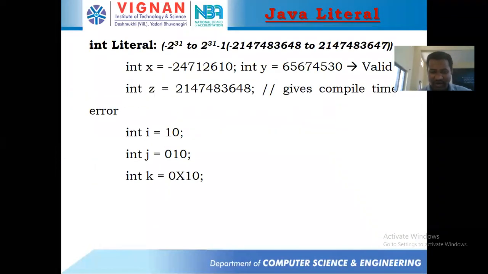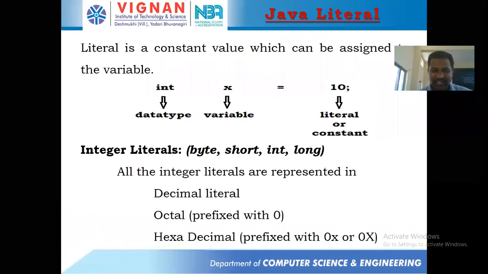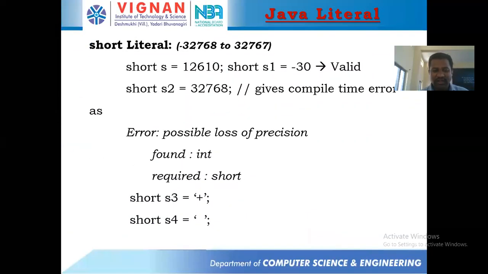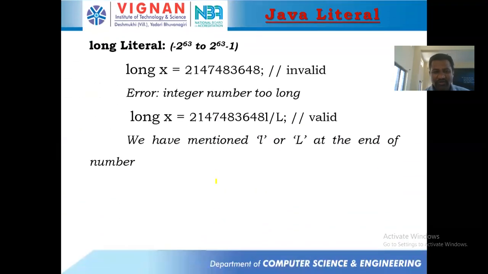Right. So you already know about decimal integers and octal integers. If it is preceded with 0, then it is considered as what? Octal. If it is preceded with 0x or 0X, it is considered as what? Hexadecimal integers. So we can initialize hexadecimal and octal integers in C language. Like that, we can initialize those in Java also. 010 means it's an octal and 0x10 means it's a hexadecimal number, right?